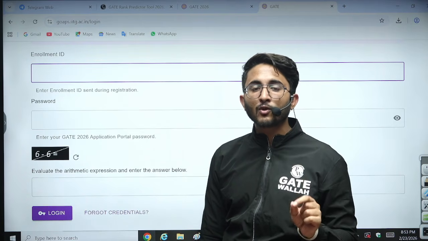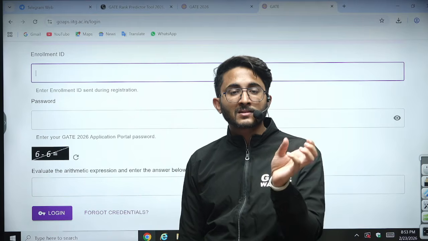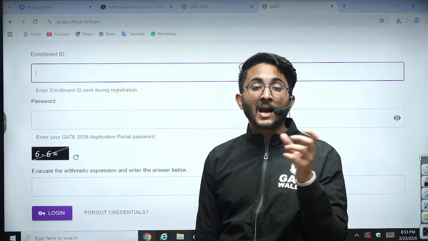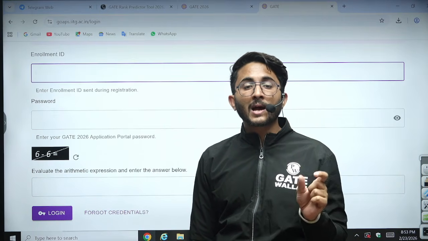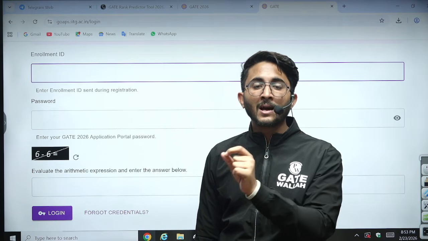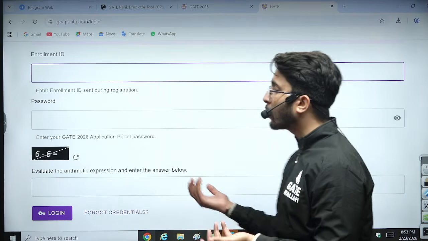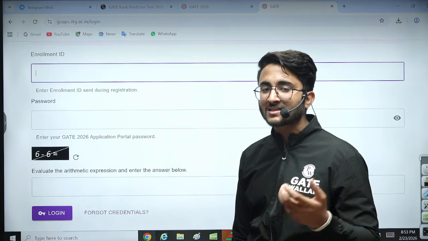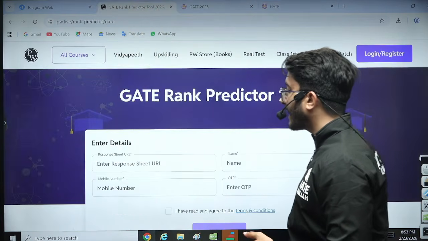Once you click on view response, there are three options: master question paper, master answer key, and your response. You need to click on your response, where you will find a URL at the above part. You need to copy it. I already copied it from one student, because I didn't appear in the GATE examination this time, so I took it from a student and I'm putting the same.